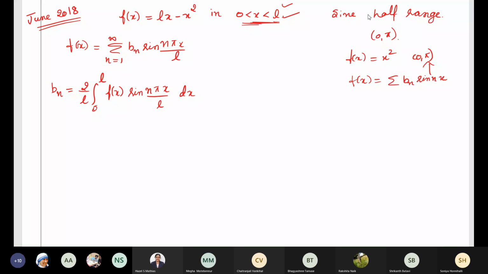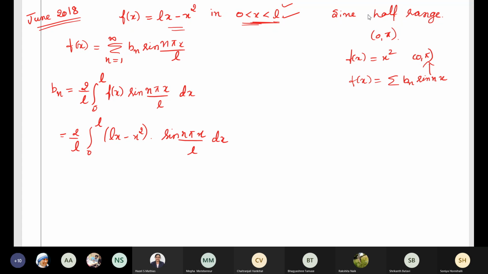So Bn will be 2 by L, 0 to L, f of x sin n pi x by L dx. So that is equal to 2 by L integral 0 to L, f of x is Lx minus x square into sin n pi x divided by L